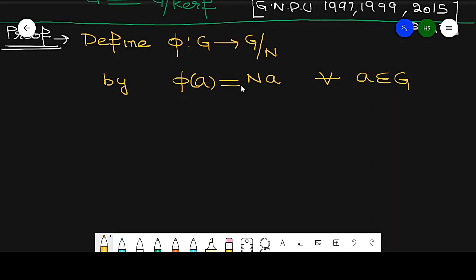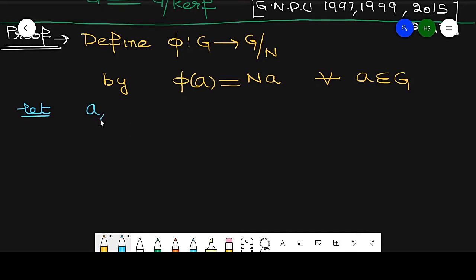Now I want to prove that it is a homomorphism and onto. There are two steps: one is homomorphism, second is onto. First prove it is a homomorphism.